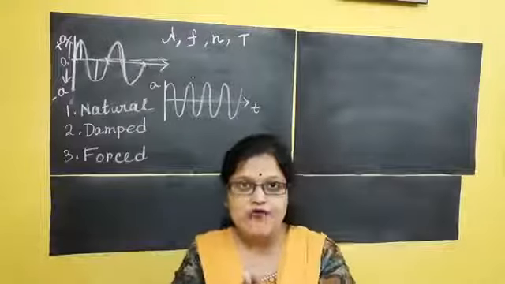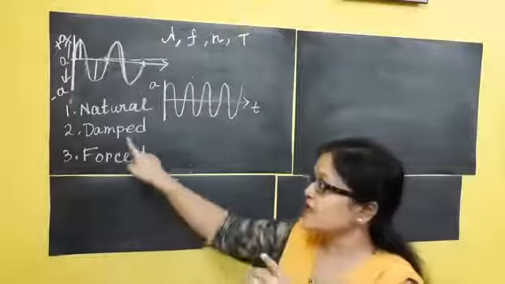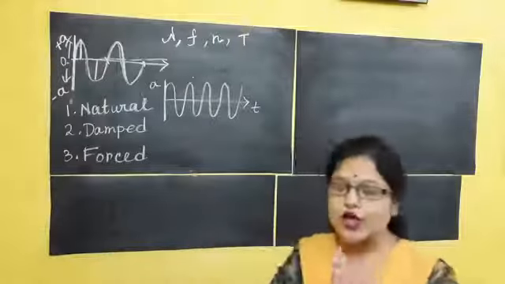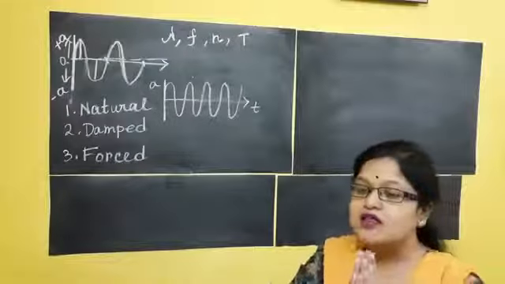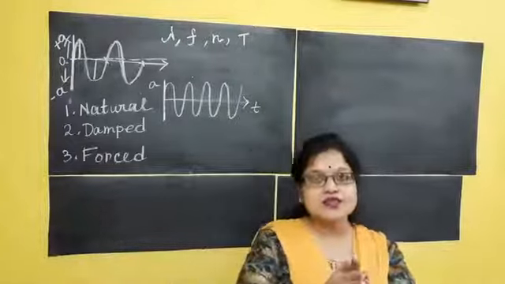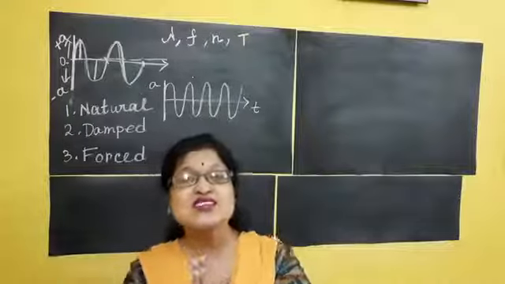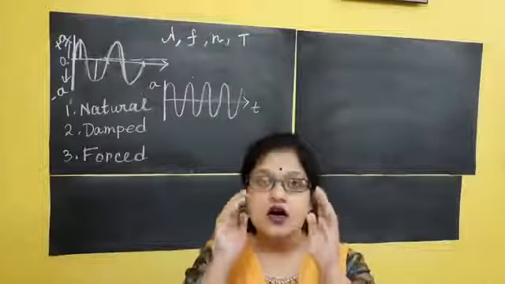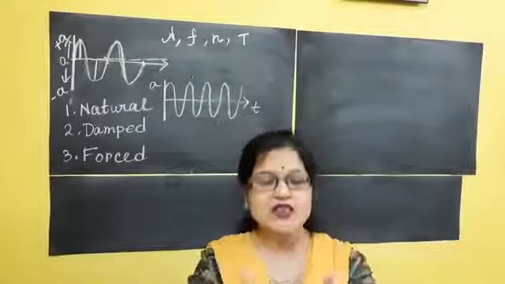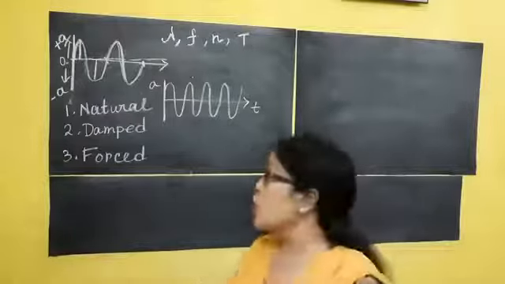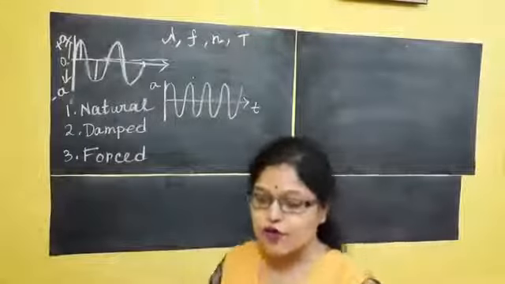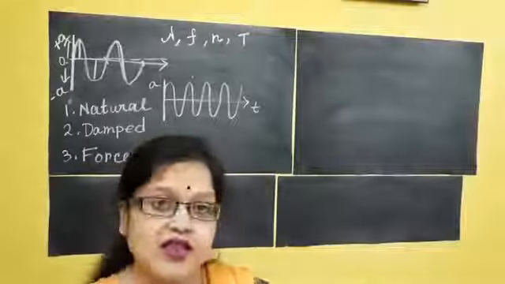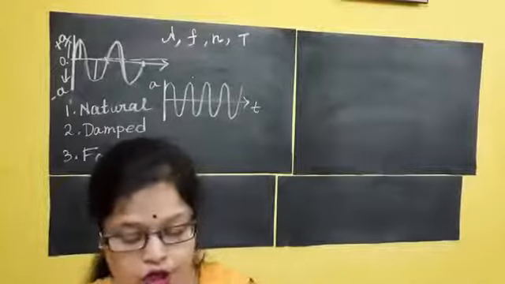Clear? Now I am coming to the two most realistic phenomena, that is damped vibration and forced vibration. Damped means, let's go for that. Damped means what? When there is a damping force. As the name suggests, a damping force is one which is dissipating, which is opposing, which is not allowing you to be in the motion where you should be. When there is an outside force, as I showed you in my previous example, in the air there is an outside frictional force; air is giving me continuous frictional force.